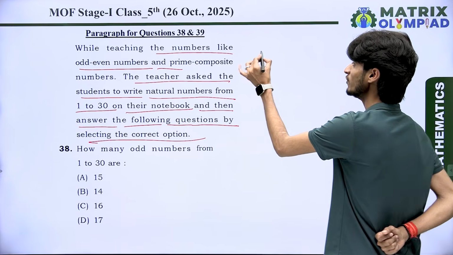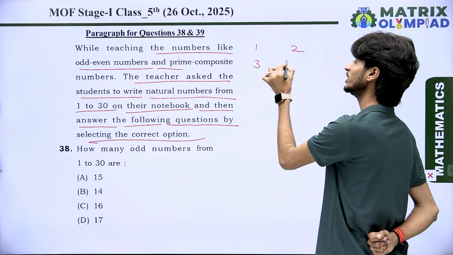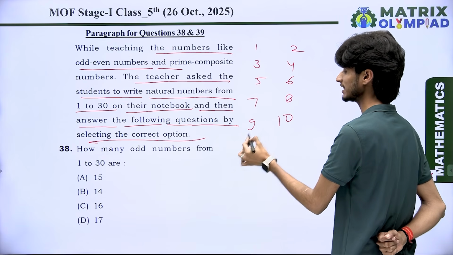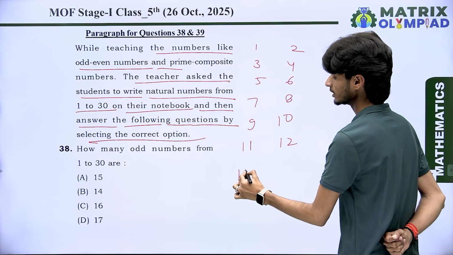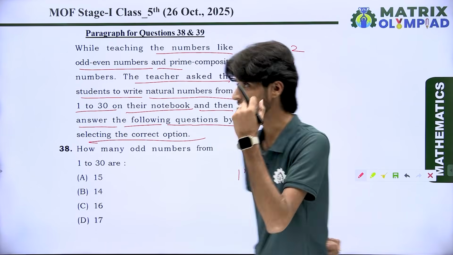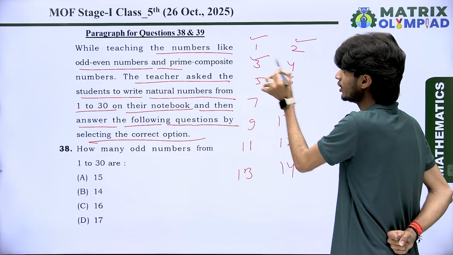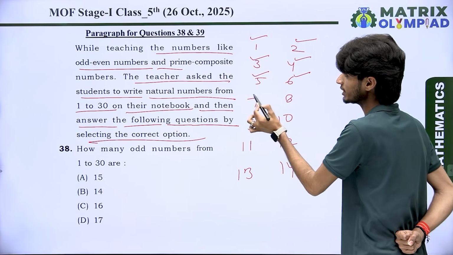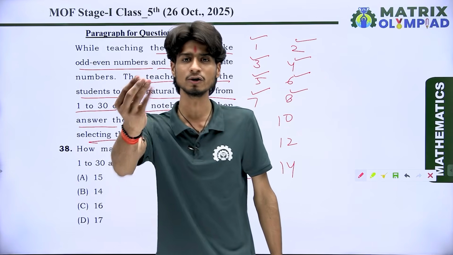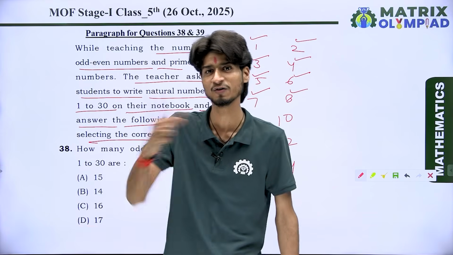So look at here. When we write 1 to 30 natural numbers, 1, 2, 3, 4, 5, 6, 7, 8, 9, 10, like that, 11, 12, 13, 14. Then you know very well, here we have one odd number and the next one is an even number. Again, one odd, one even, one odd, one even. That means when we write continuous natural numbers, we get one odd, one even, one odd, one even.